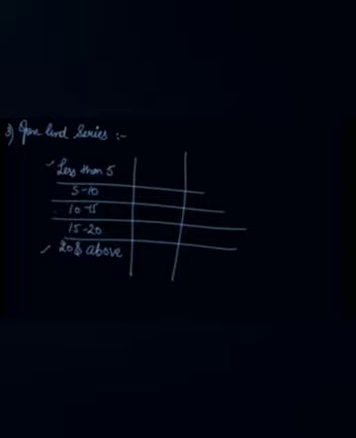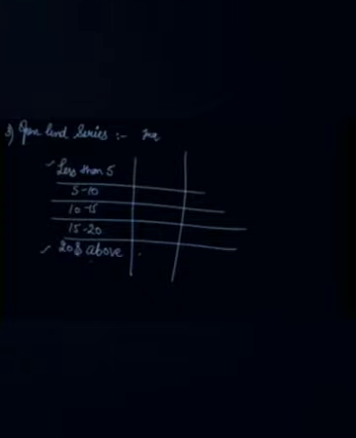Because the class interval 0 to 5 is missing, the person getting less than 5 can be negative also. A person getting marks 20 or more, because 20 is not included in this as this is an exclusive series, so 20 and above students will have the frequency distribution here.